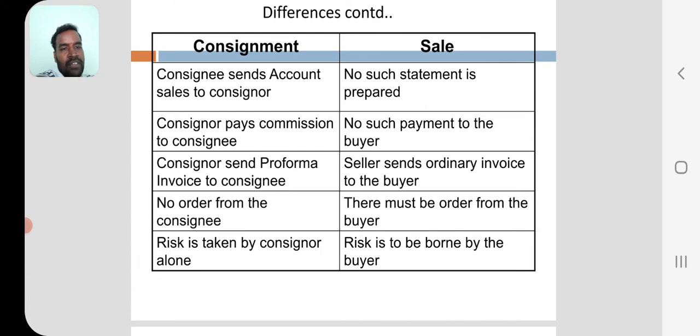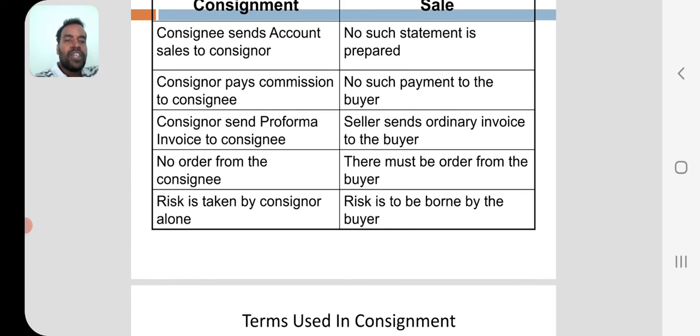The consignor sends a pro forma invoice to the consignee. Whenever the consignor transfers the goods to the consignee, he prepares one statement stating what type of goods and what quantities of different types of goods, the total quantity.